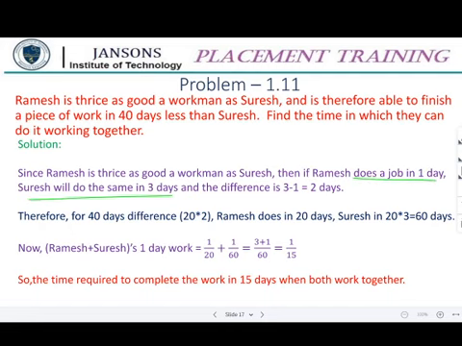Is it clear? I'm just giving you the multiple user option. If there is any doubt, you can tell me where it is. If Ramesh does a work in 1 day and Suresh can do it in 3 days, that is, his efficiency is a bit low. So is this clear?